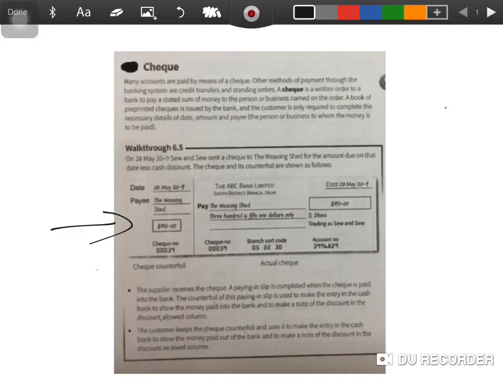All right. The next video is going to be about another business document, which is a statement of account, and then we are going to have 2 videos on debit note and credit note as well.